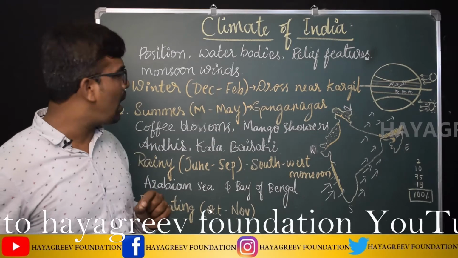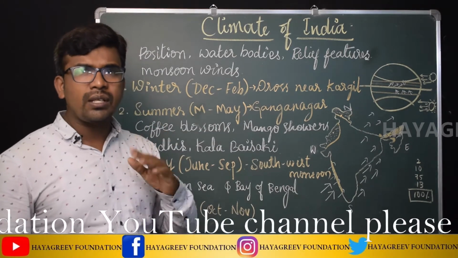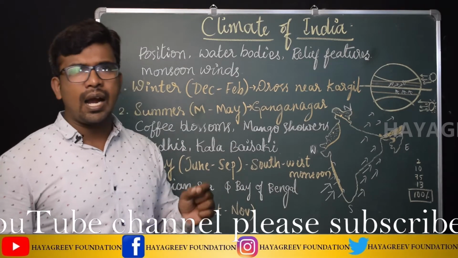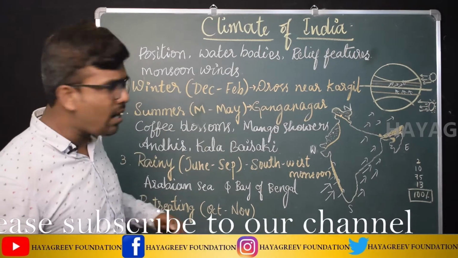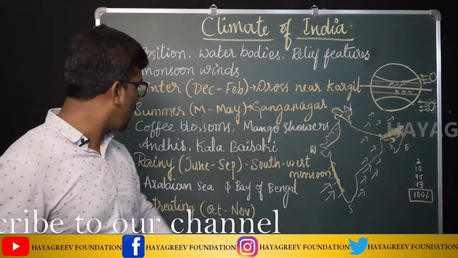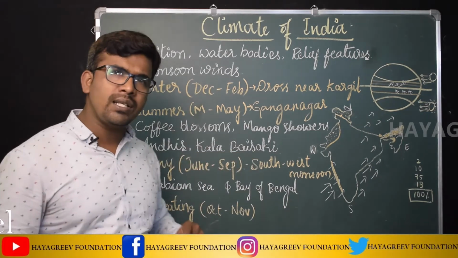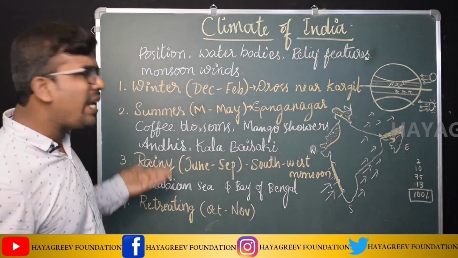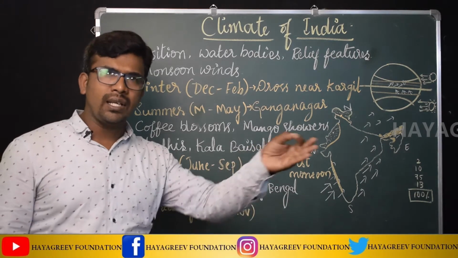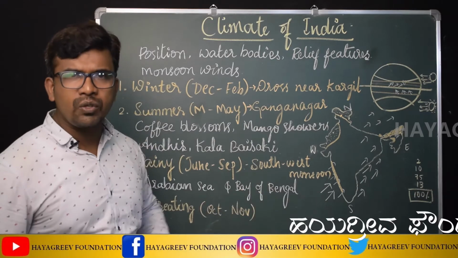And we learnt about the pre-monsoon showers, which occur due to convection currents and local heating: coffee blossoms in Karnataka, mango showers in Kerala, Aandhi in Uttar Pradesh and Kalbaisakhi in West Bengal. Then we came to know how the rainy season starts in India, how the southwest monsoon enters into India.